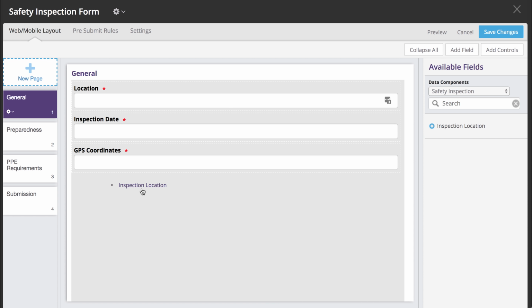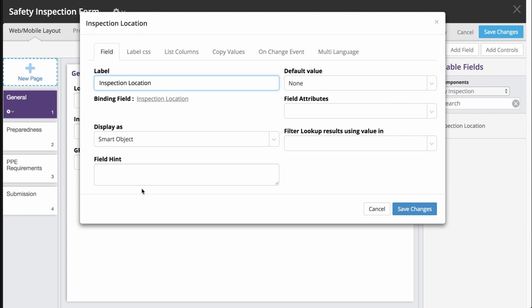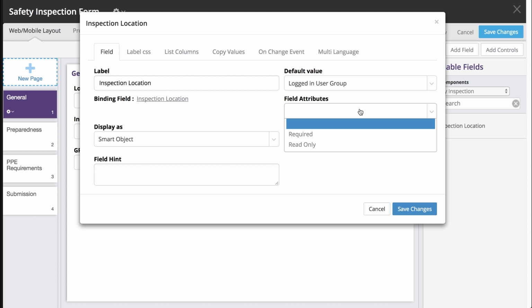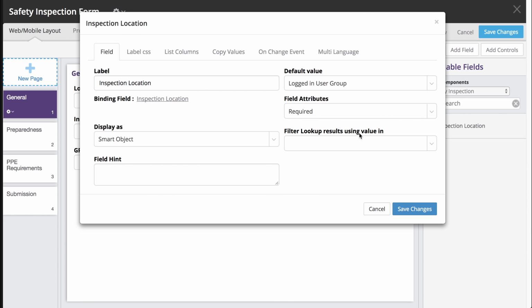Drag that over into your general page. And in the window that pops up, we're going to start on the Fields tab. And we want to set it so that the user needs to be logged in to see this. So in the default value, click on that pull-down menu and click on Logged In User Group. And we also want to make this a required field. So in the Field Attributes pull-down menu, we're going to select Required.